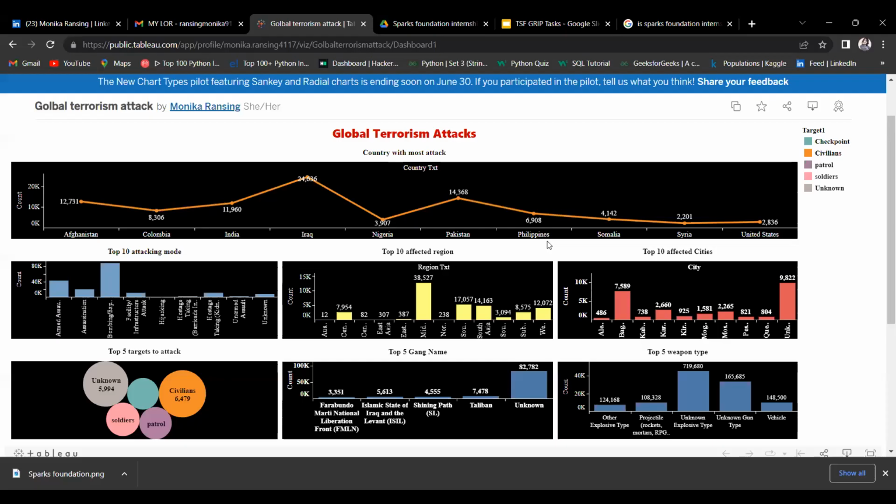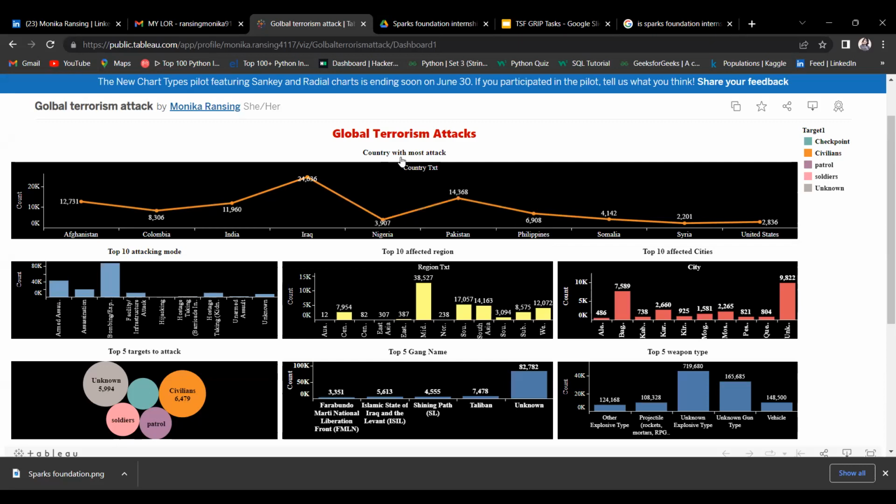This is my dashboard of global terrorism attacks, and I did this dashboard using Tableau. In this dashboard, I try to find out some insights from the given data of global terrorism attacks. The first insight is which country is mostly affected by terrorist attacks. So here is the graph.